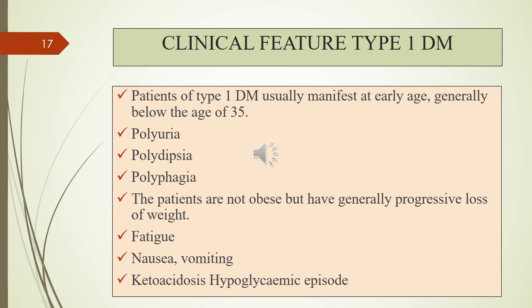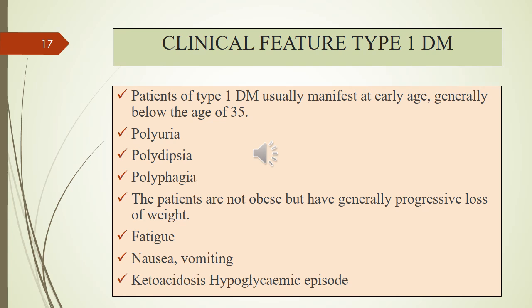And because of the degradation of proteins and lipids, hunger also increases in diabetic type 1 patients, so this is the thing. And apart from it, there is weight loss, and fatigue, nausea and vomiting, and they always have two complications.